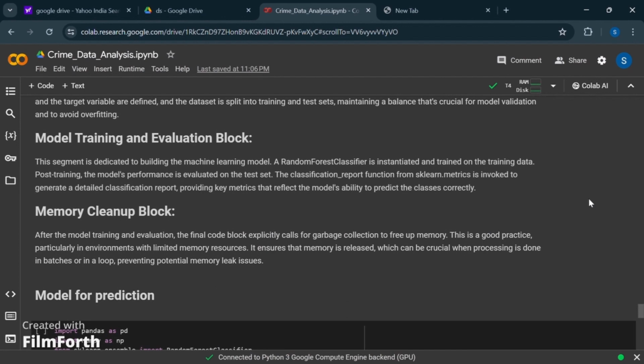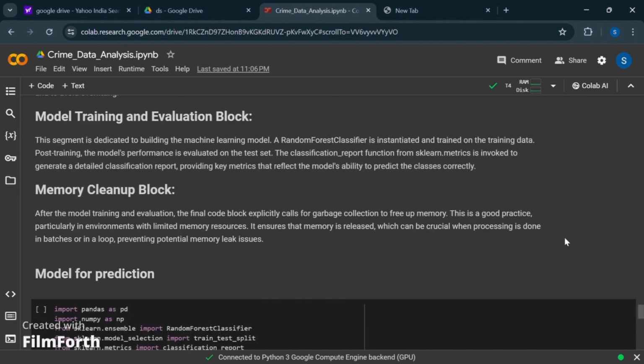The model training and evaluation block is dedicated to building the machine learning model. Here we use the random forest classifier, which is used to give accurate and more precise outputs. The memory cleanup block is used to clean up the memory to reduce the space and save the RAM at the particular time. We use gc.collect, which triggers explicit garbage collection to free memory from unreferenced objects.